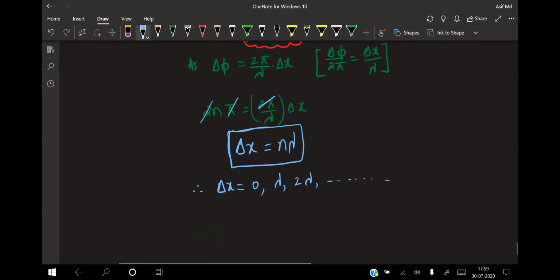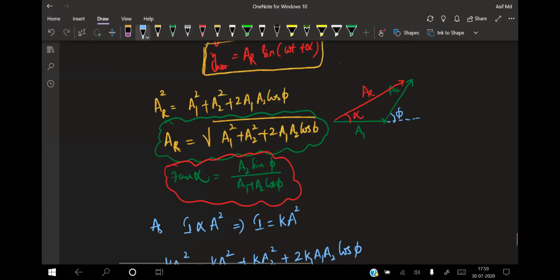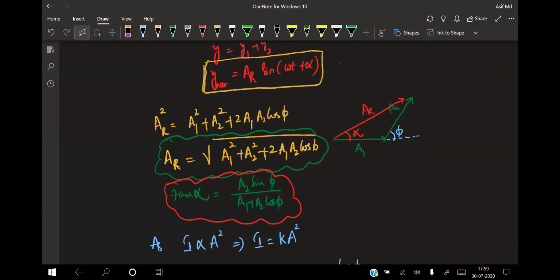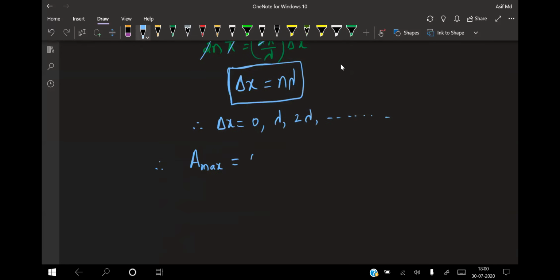Okay, now write me the maxima value for that one. So what will A maxima become for me? Can anyone tell me? See the formula for A max, beta. A is equal to under root of A1 square plus A2 square plus 2A1 A2 into cos phi. If I take phi as 0, that will be under root of A1 square plus A2 square plus 2A1 A2. That can be taken as A1 plus A2 whole square. That means A max will become A1 plus A2. This is your maximum value.